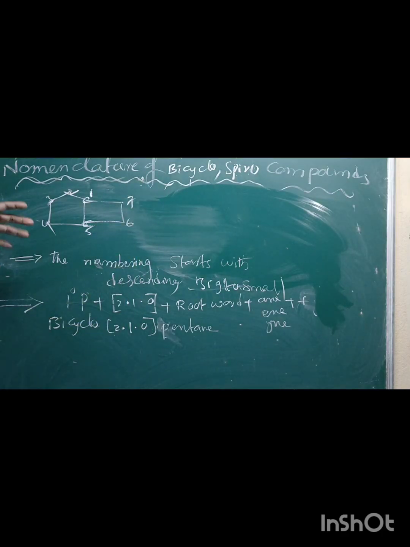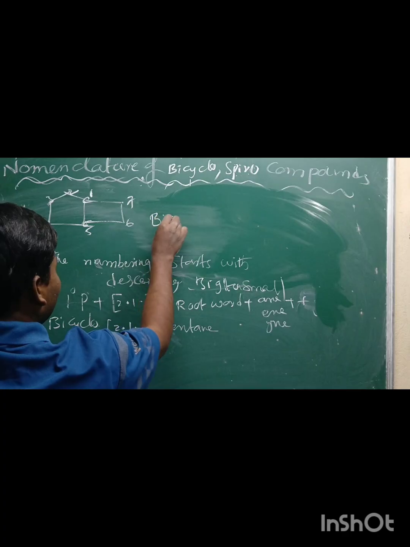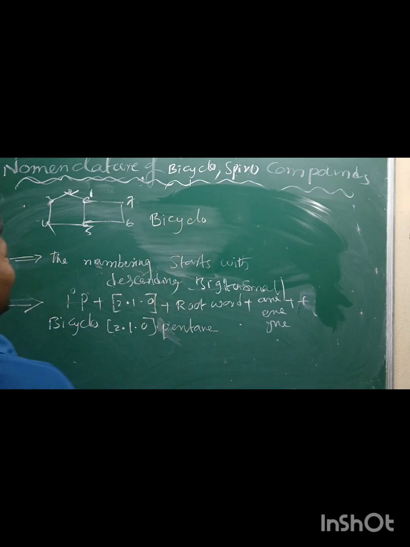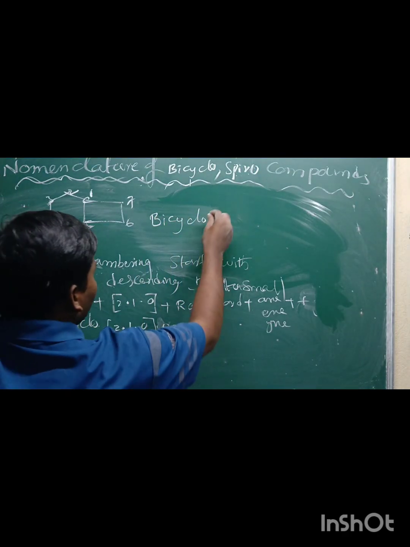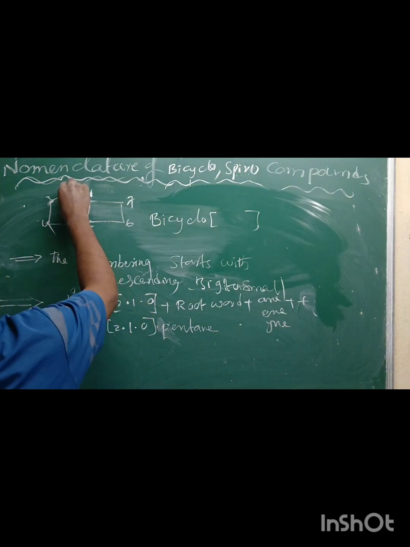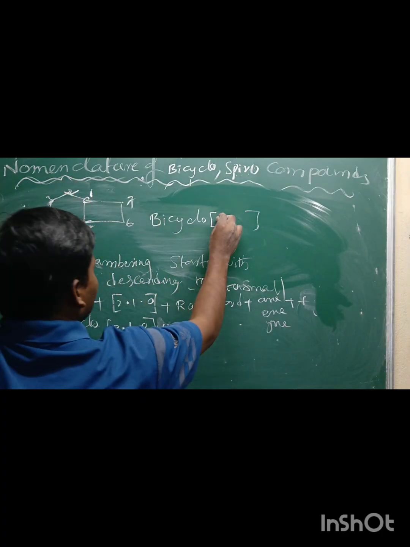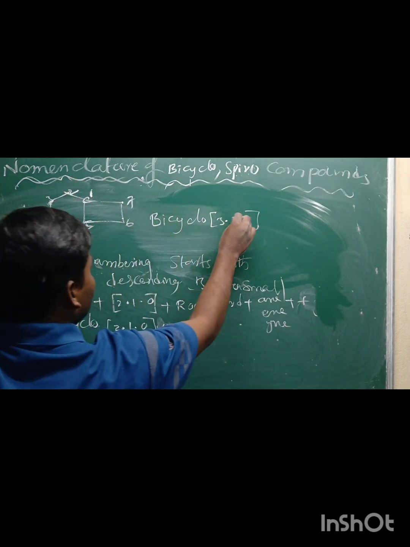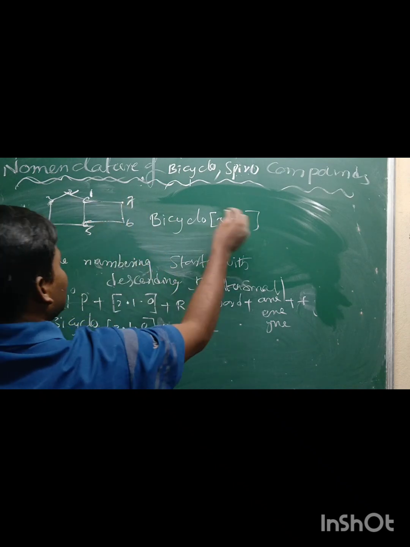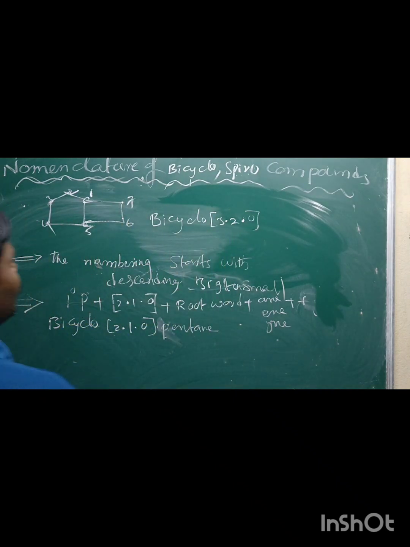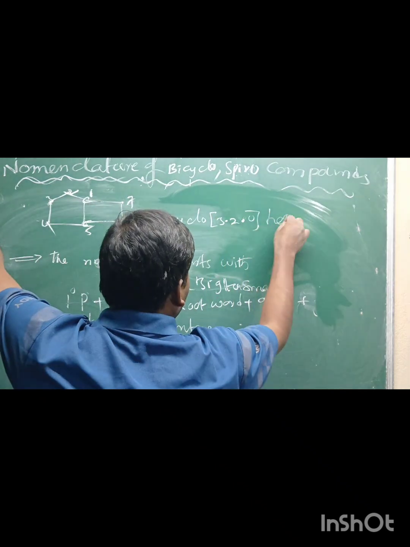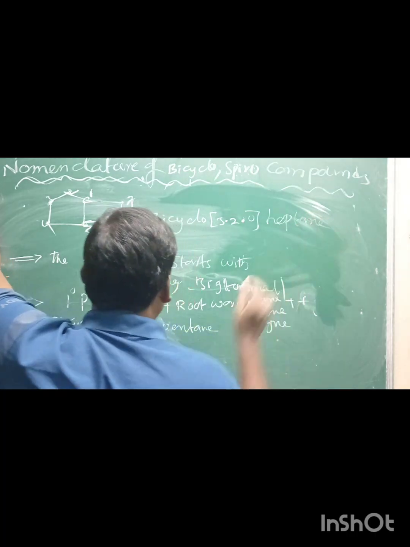The total number of carbon atoms is 7. How do we name this compound? The name is obtained by adding the primary prefix bicyclo to the root word, along with the positions of the carbon atoms: 3 dot 2 dot, and there is no position here, so 0. Seven carbons means heptane. I hope it is clear.